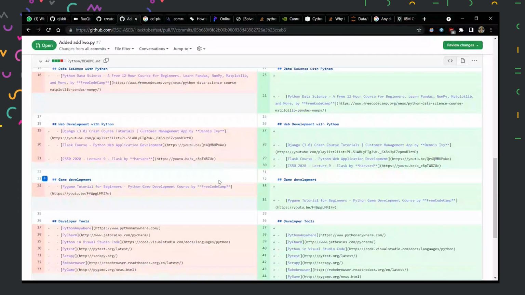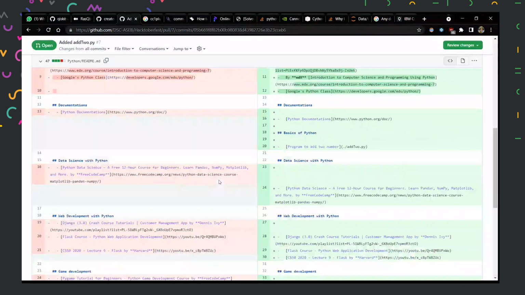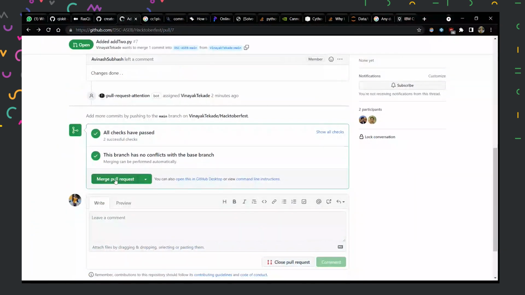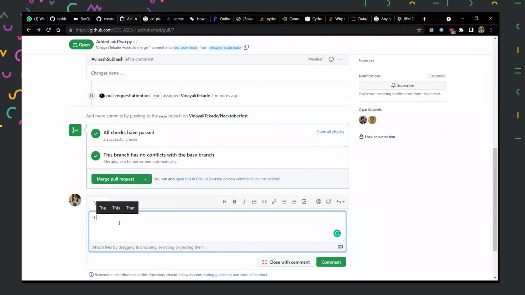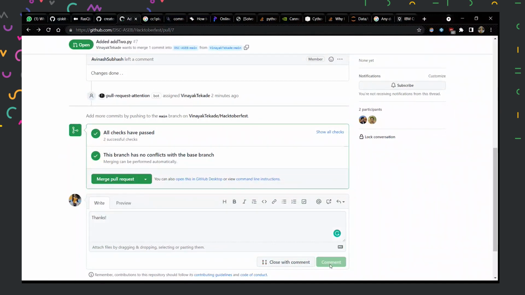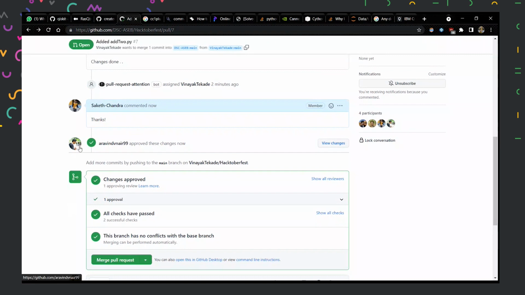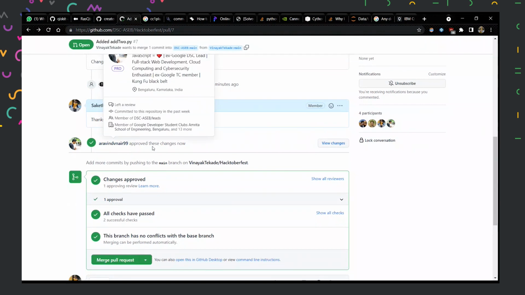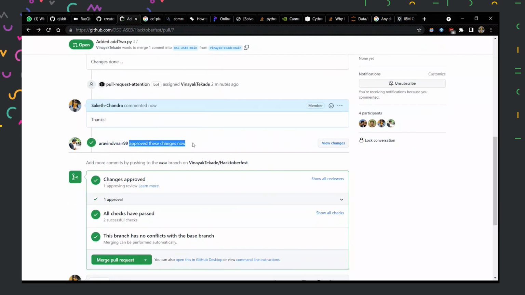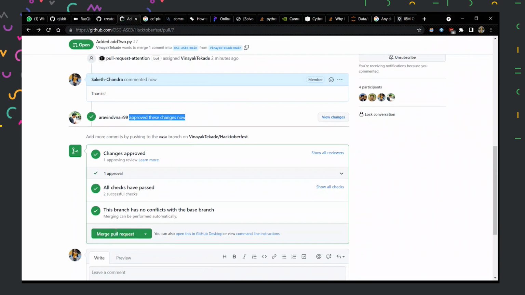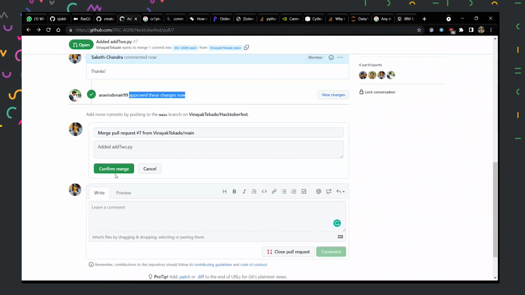If I accept all these changes, I can accept the request. Before accepting, I can write something like thank you. I can commit the message also. Now Arvind is my head, and he also approved the review. So now we can merge the pull request. Merge.